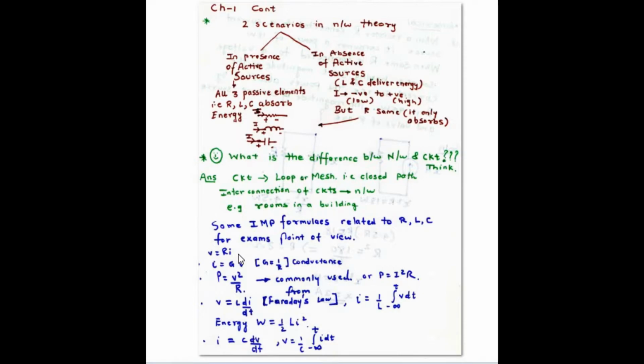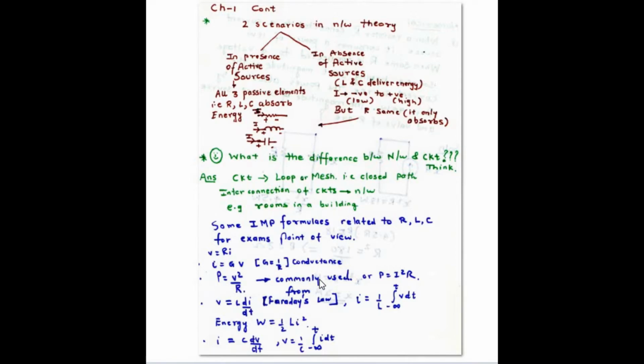This is a simple formula which is used almost everywhere. The second one is I is equal to G into V, where G is nothing but the conductance. It is the inverse of the resistance. This formula is not that much used, but a student who is studying network theory should take care of it.